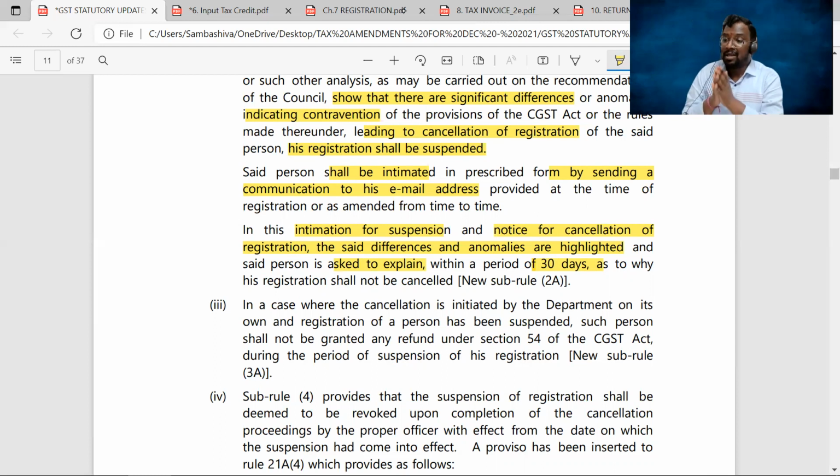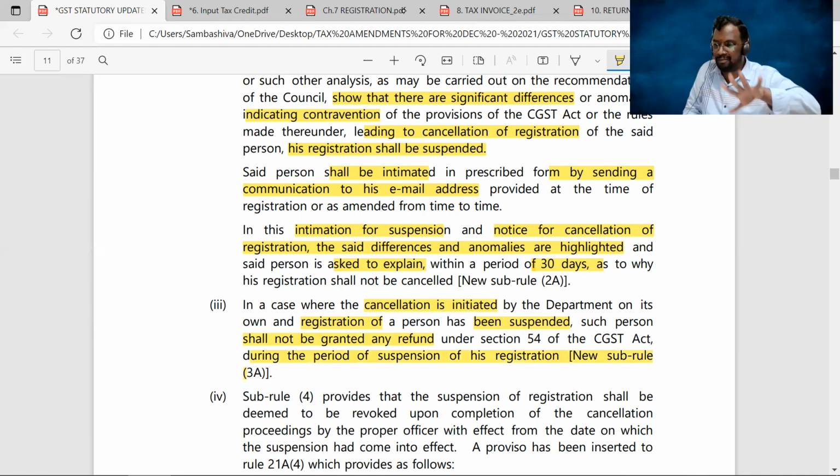You can check out here. In case the cancellation is initiated by the department on its own and the registration of a person is suspended, then such person shall not be granted any refund of CGST during the period of suspension.